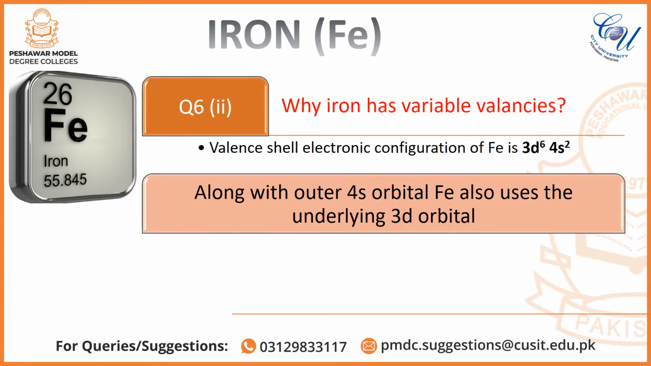Here is a question from the exercise, question 6 part 2. Why iron has variable valencies? The valence electronic configuration of iron is 3d6 4s2. Along with the outer 4s electrons, iron also uses the 3d electrons to make bonds. That's why it shows variable valencies.